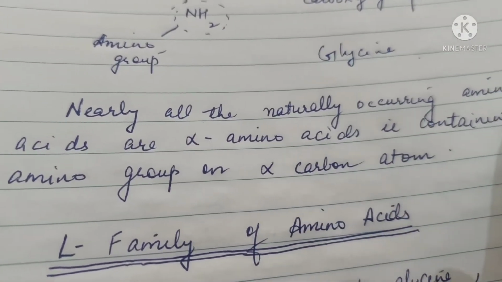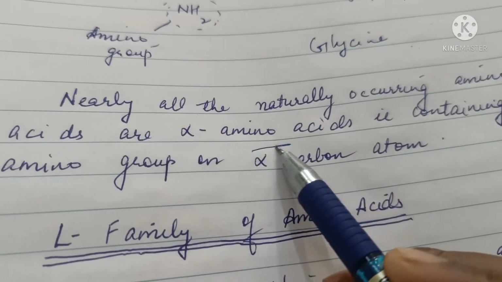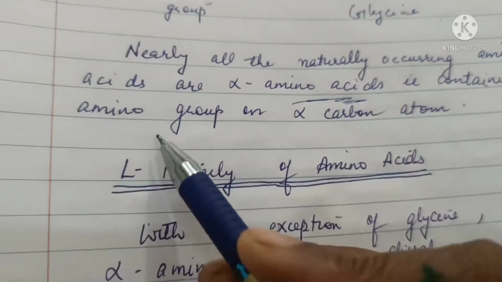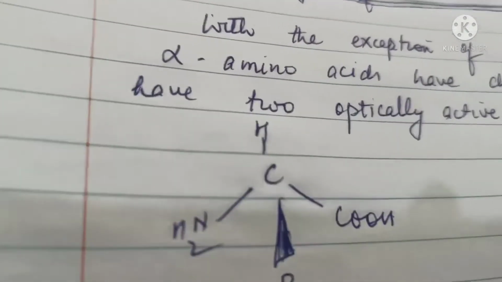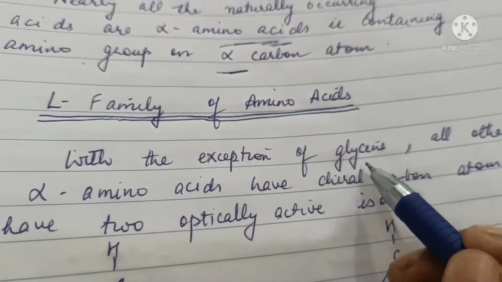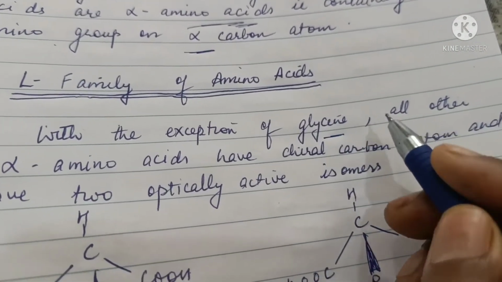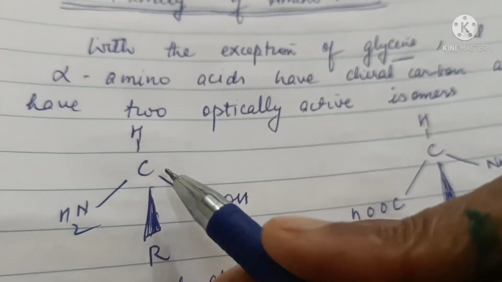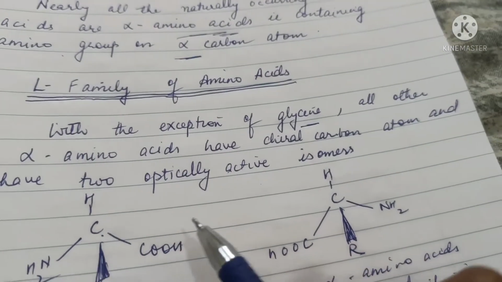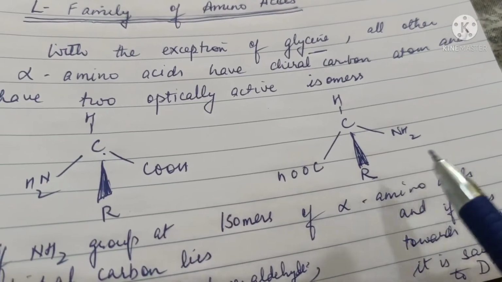Nearly all the naturally occurring amino acids are alpha amino acids containing an amino group on the alpha carbon atom. With the exception of glycine, which has two hydrogen atoms, all other alpha amino acids have a chiral carbon atom and have two optically active isomers.